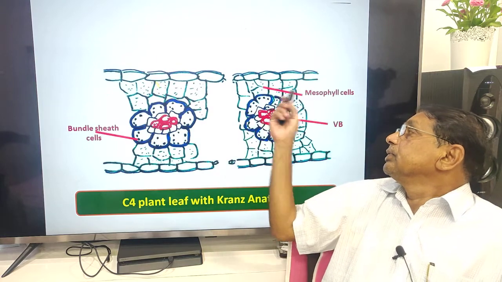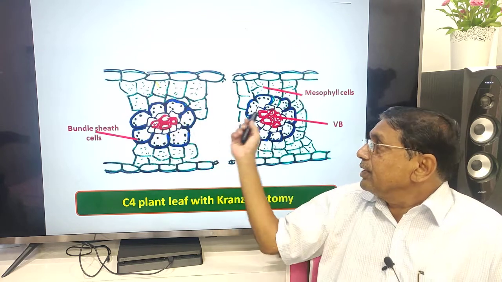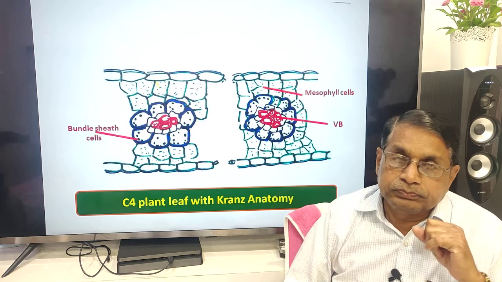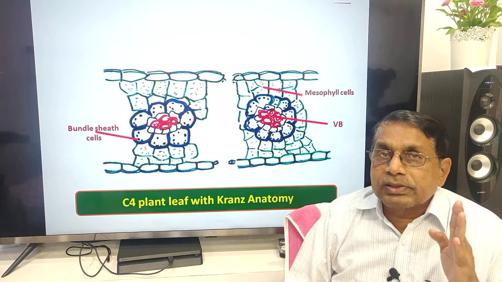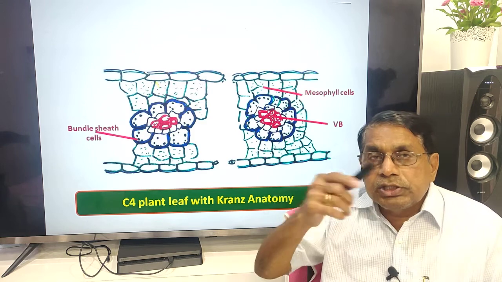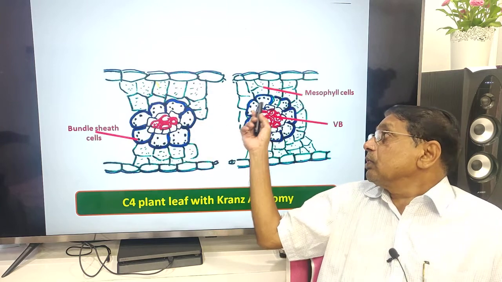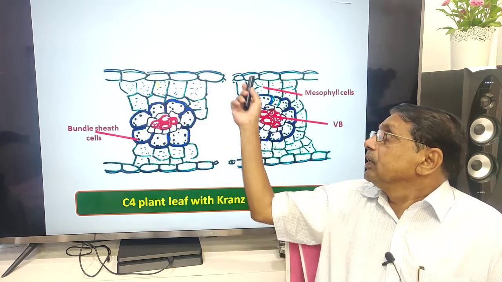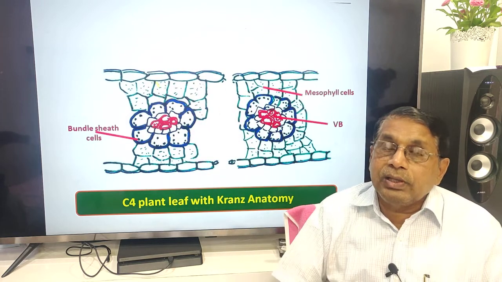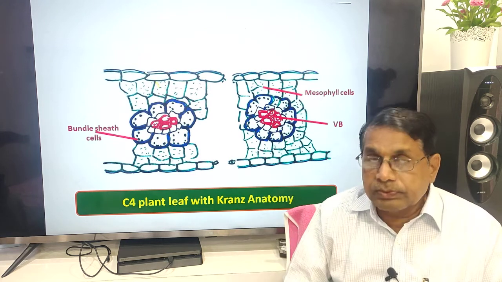These bundle sheath cells around the vascular bundles are absent in pure C3 plants. Only C4 plants show the Kranz anatomy. The speciality of the Kranz anatomy is bundle sheath cells around the vascular bundles. They also contain chloroplasts, just like the mesophyll cells. Epidermis, upper epidermis, lower epidermis, then stomata, all these will be there, but the only peculiarity is the presence of bundle sheath cells around the vascular bundles.